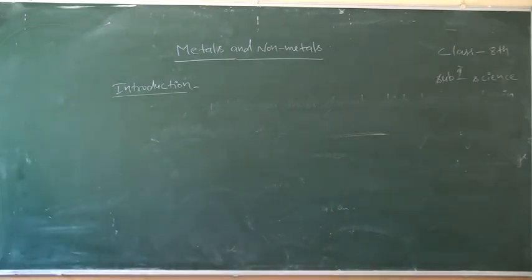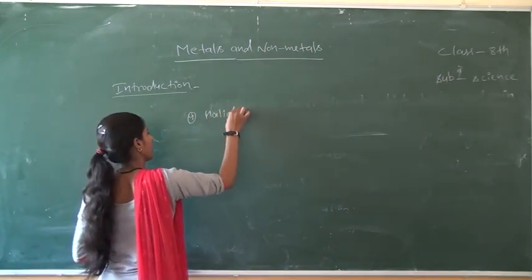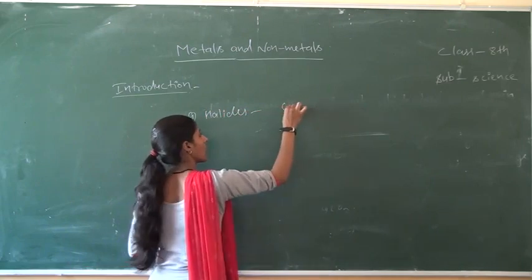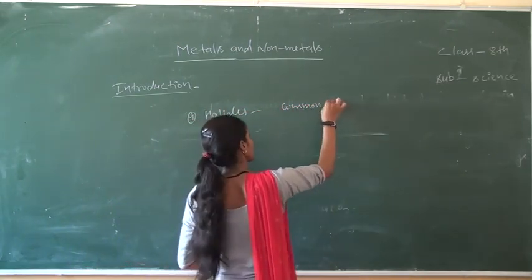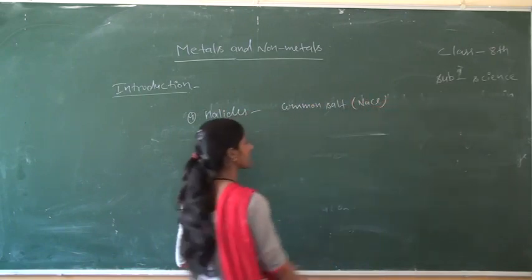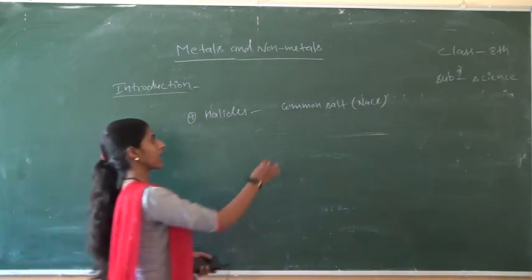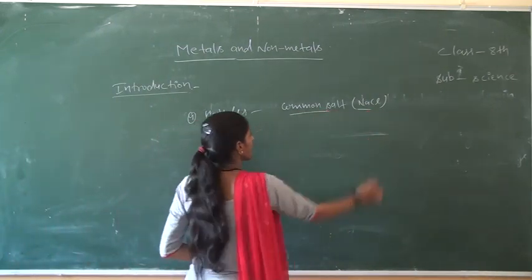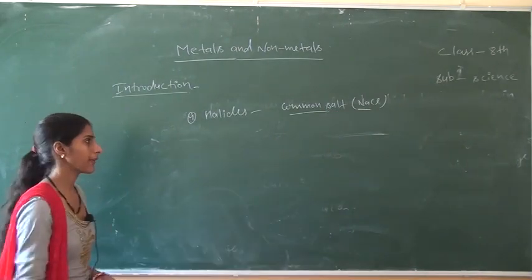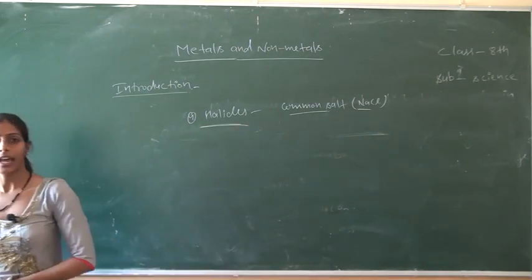After that, next is halides, meaning common salt such as NaCl. Sodium chloride, also known as common salt. Sodium is a metal and it forms a salt with chlorine and exists in the form of halides.